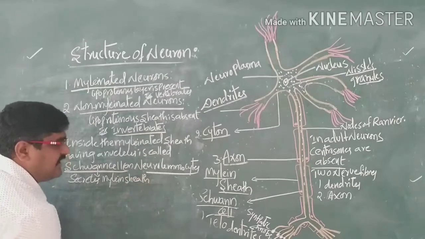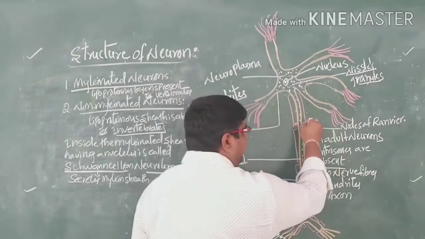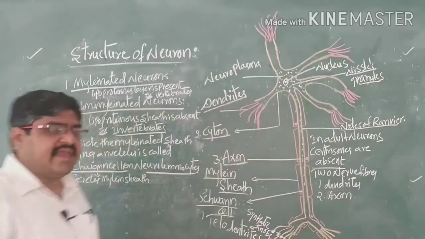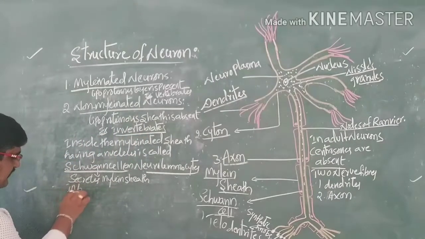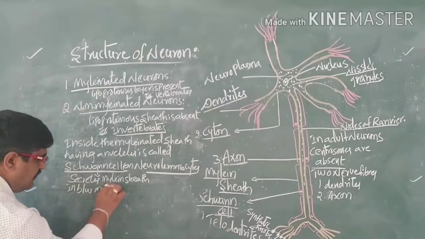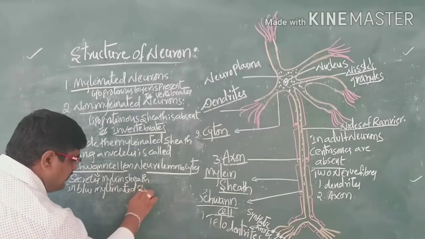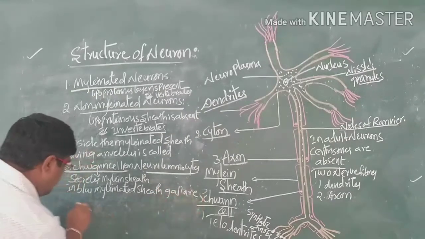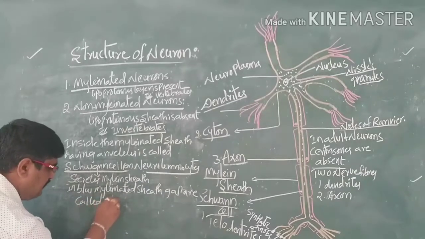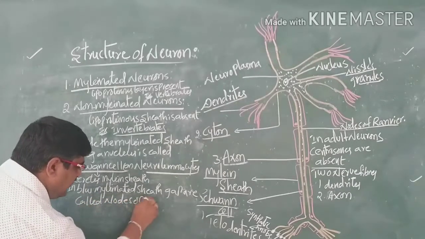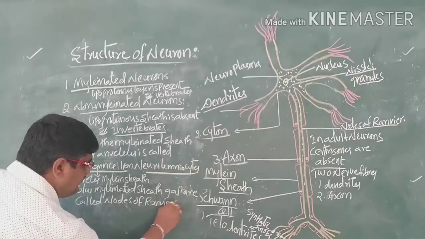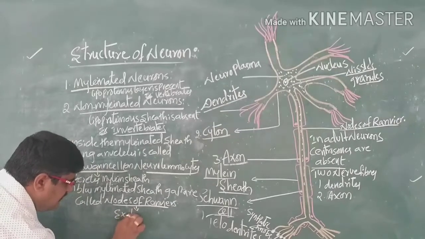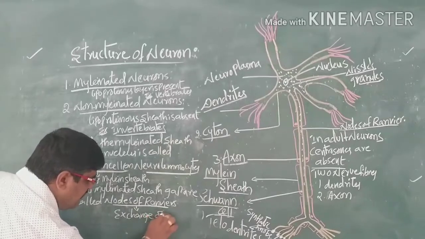And also, in between the myelin sheath there are gaps present. These gaps are called the nodes of Ranvier. What is the function of the nodes of Ranvier? These are helpful for the exchange of ions.